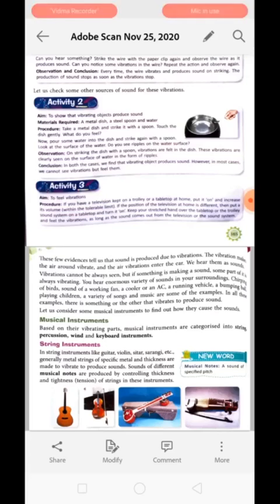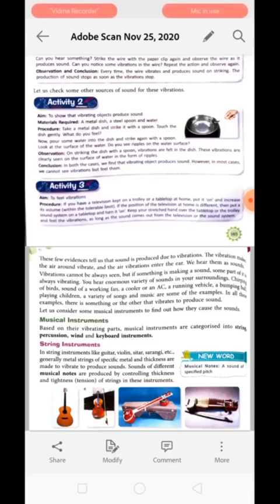Vibration cannot be seen every time we make a sound. It is not possible to see the vibration, but there is some part of the substance which always vibrates to produce sound.